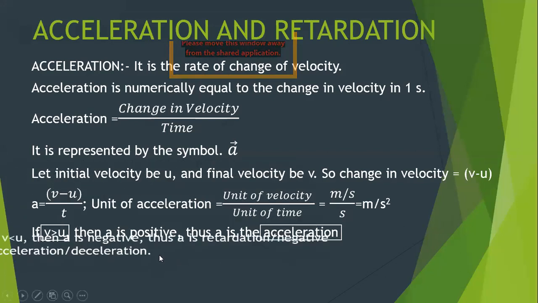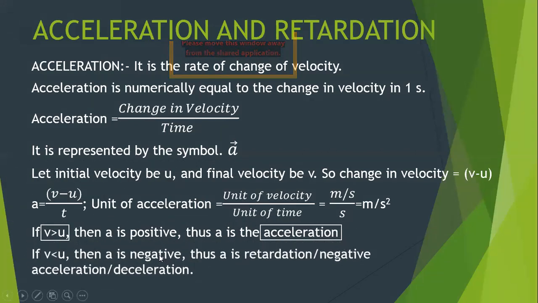But if your v is less than u, means your final velocity is less and initial velocity is more. Assume we are moving with an initial velocity of 10, and after a particular interval of time, your velocity becomes 2. What has happened to your motion? Has the velocity increased with time or decreased with time? The velocity is decreasing because your initial was 10 and the final is 2.